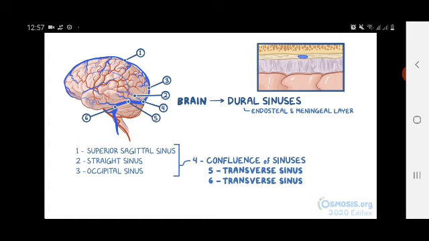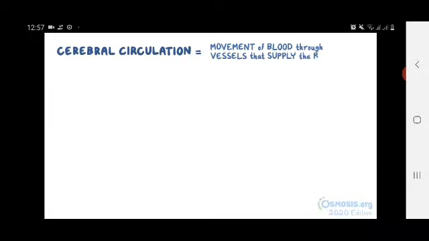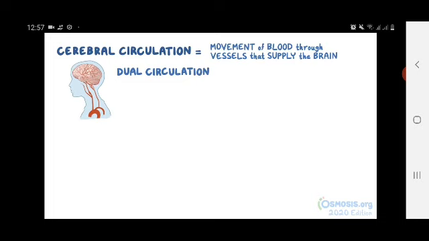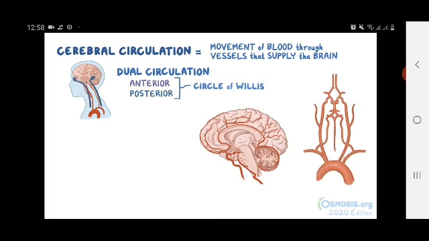The transverse sinuses drain to the sigmoid sinuses, which then drain to the jugular veins, ultimately returning to the heart. Alright, as a quick recap, cerebral circulation is the movement of blood throughout the vessels that supply the brain and surrounding structures. To safeguard the brain from hypoxia, the brain has a dual circulation, an anterior and posterior circulation, forming the circle of Willis. The anterior circulation is made of the internal carotid